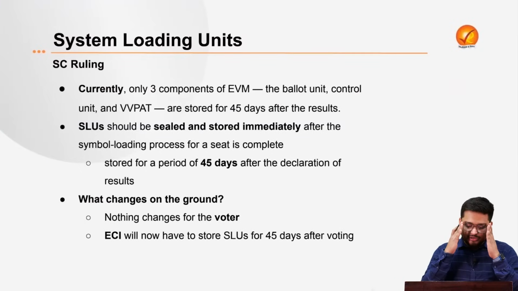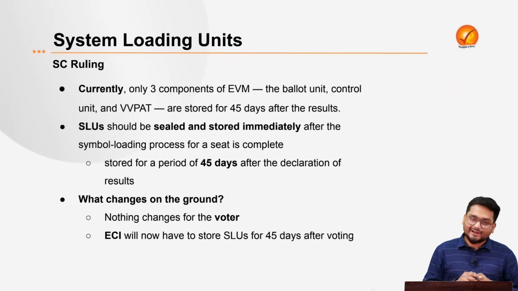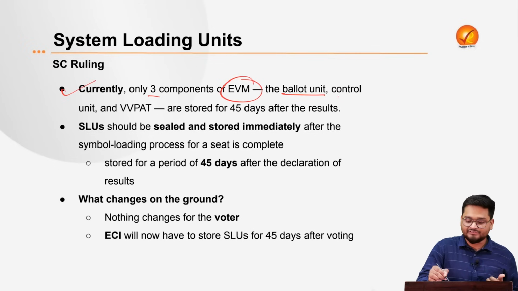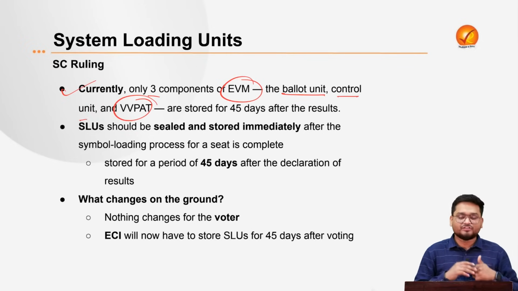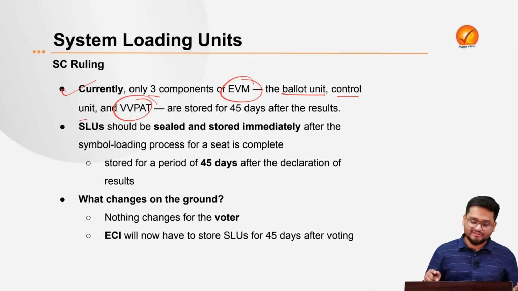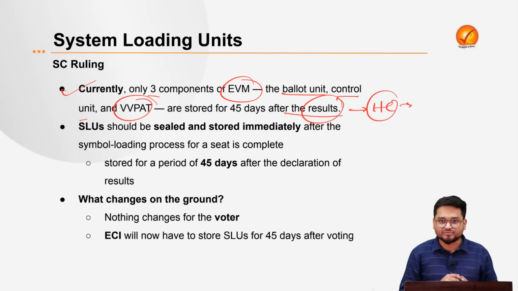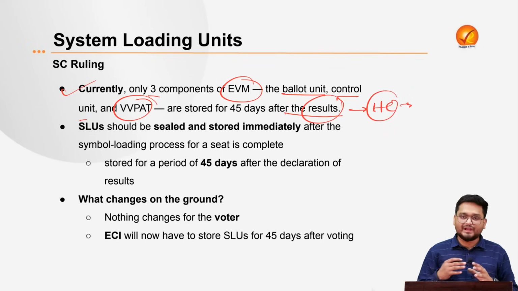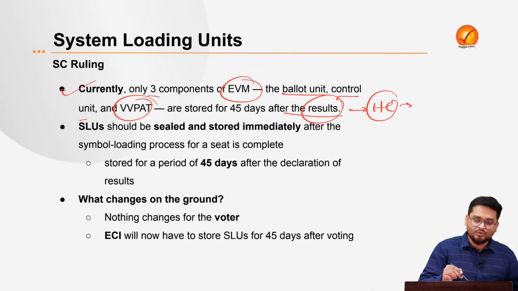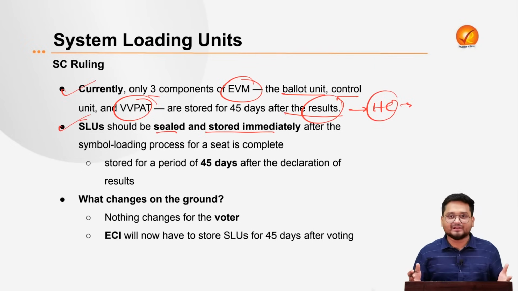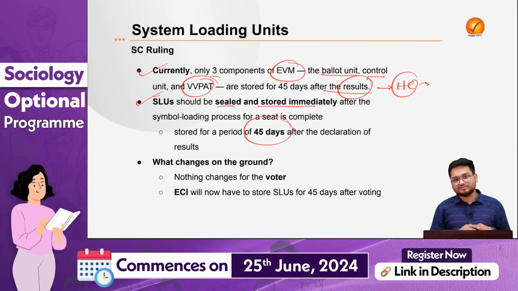Now here, the recent Supreme Court ruling said that currently only 3 components of the EVM, that is the ballot unit, the control unit and the VVPAT, are stored. The data is stored for 45 days after the election. So after elections, if there are any disputes, the High Court can look into the election disputes, and they have to look into the various data of the elections too. Now the Supreme Court said that SLUs must also be sealed and stored immediately for a period of 45 days until after the declaration of the results.